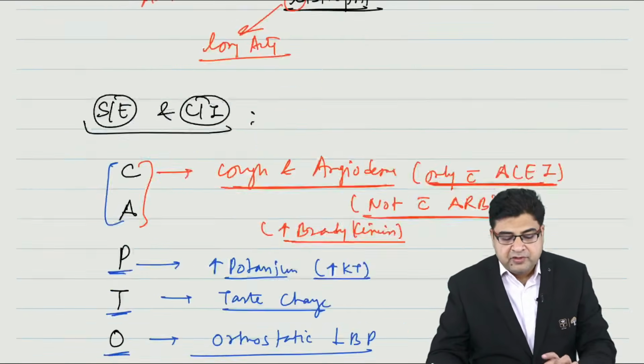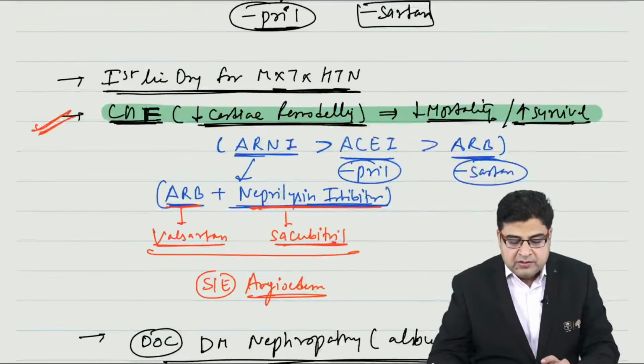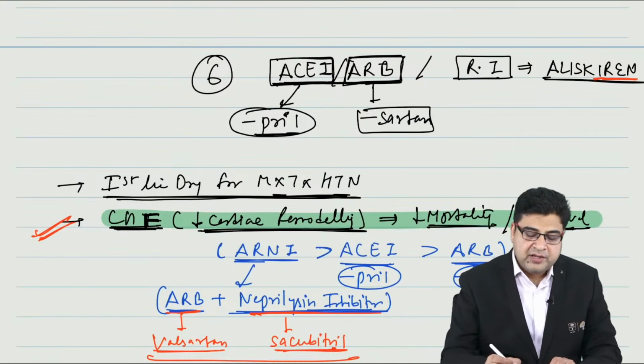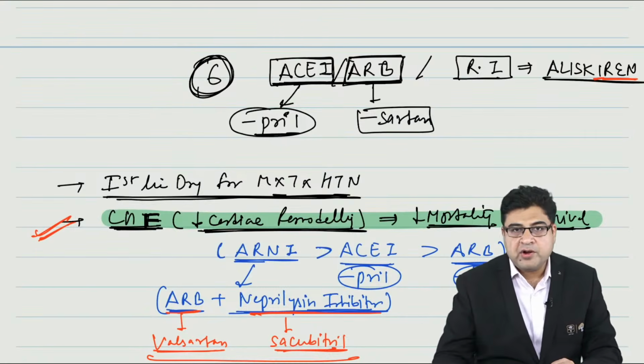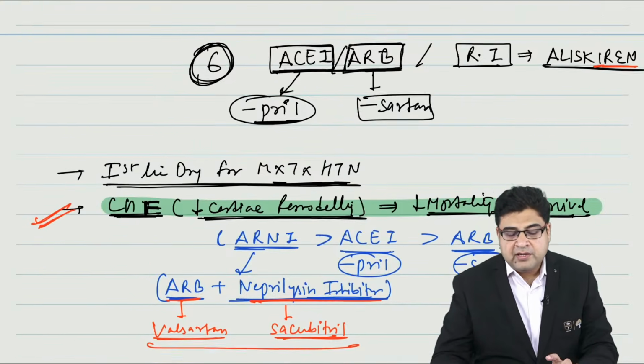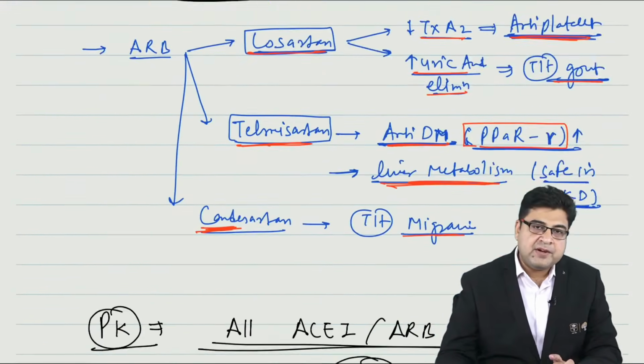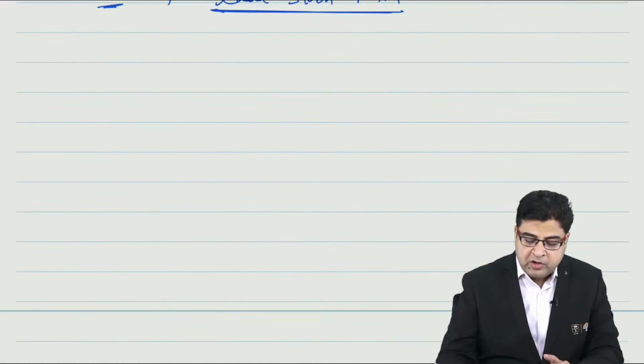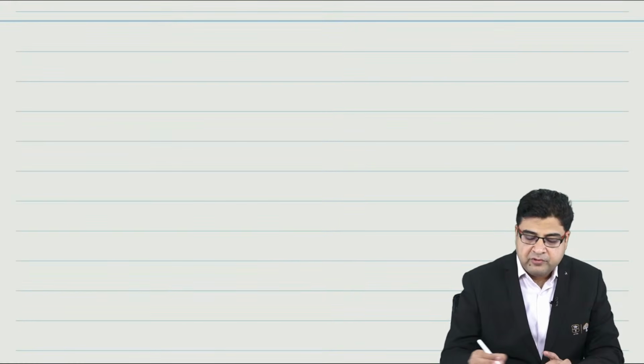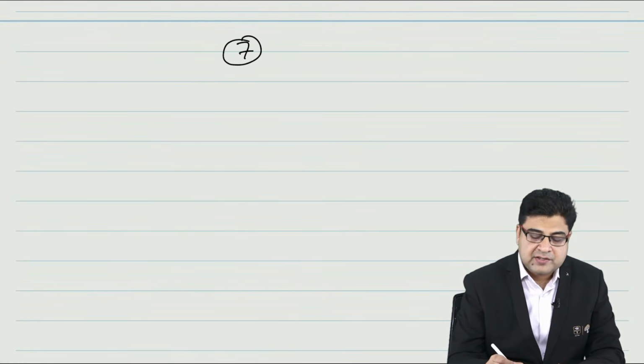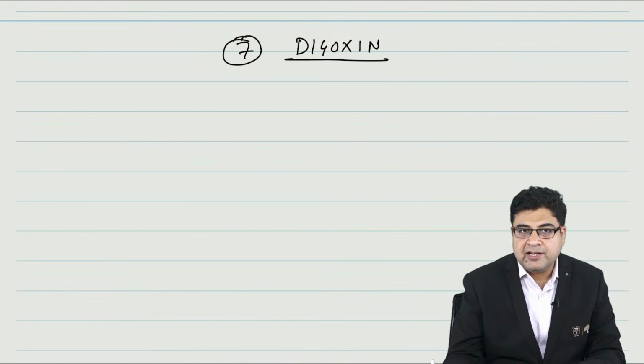So this is the sixth topic I have chosen for you. The sixth topic is a very important topic for your exam, in hypertension, antihypertensive drugs. Now if we talk about the seventh most important topic for your exam, that is from the cardiovascular system again, that is digoxin. So one more drug is digoxin, which they can ask you.